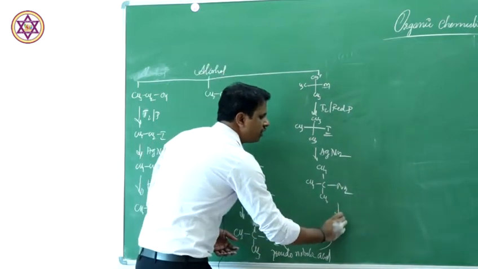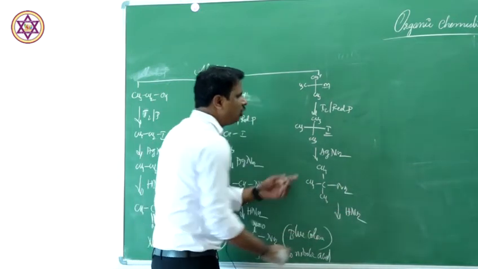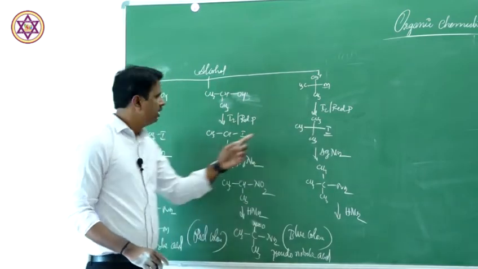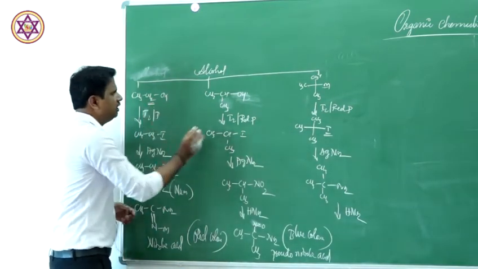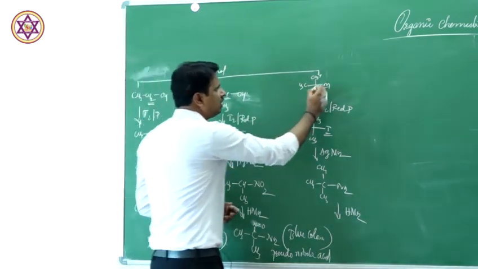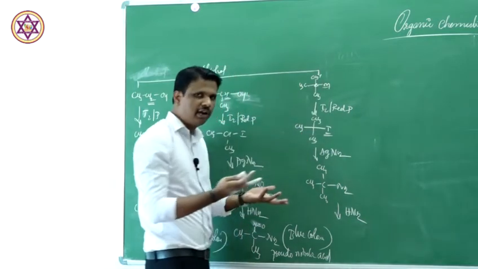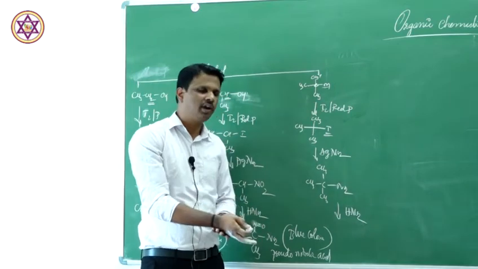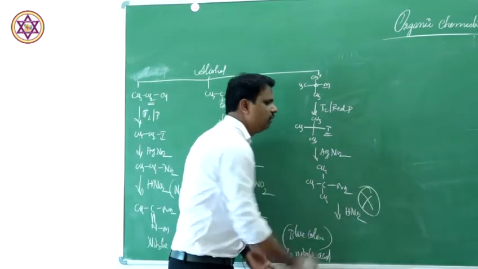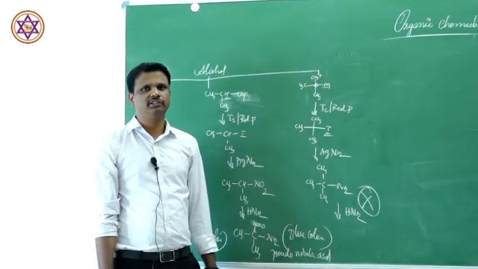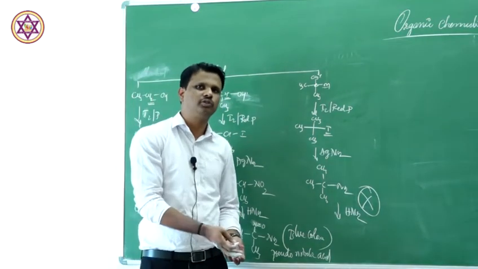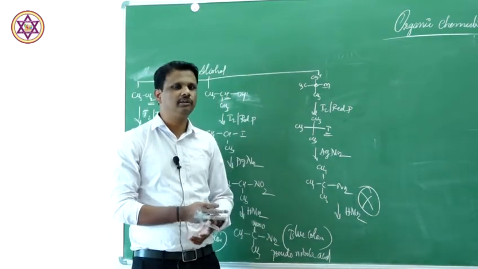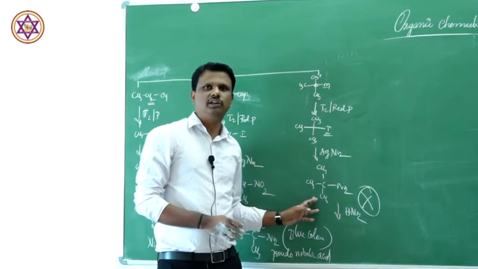Now further if you try to add HNO2, there are no hydrogen atoms to react. Here there were two hydrogen atoms, here there was only one hydrogen atom, here there are no hydrogen atoms on the carbon atom. So the reaction will not proceed. The reaction will stop here. So even after adding NaOH to this, it does not give any coloration. So this is a tertiary alcohol.